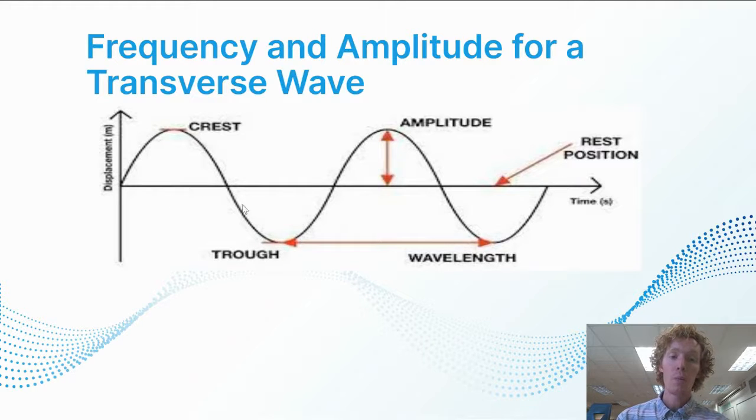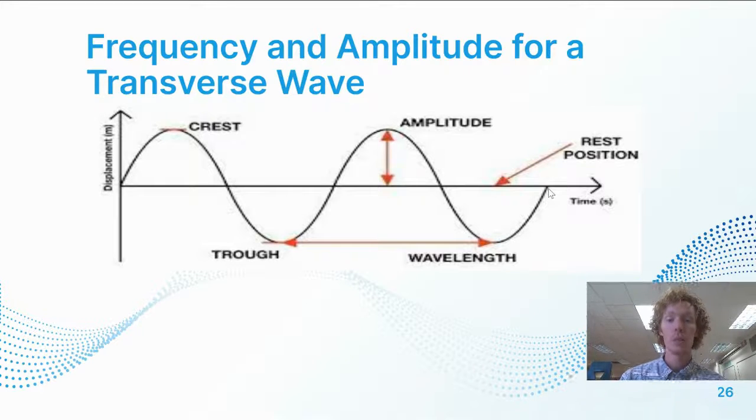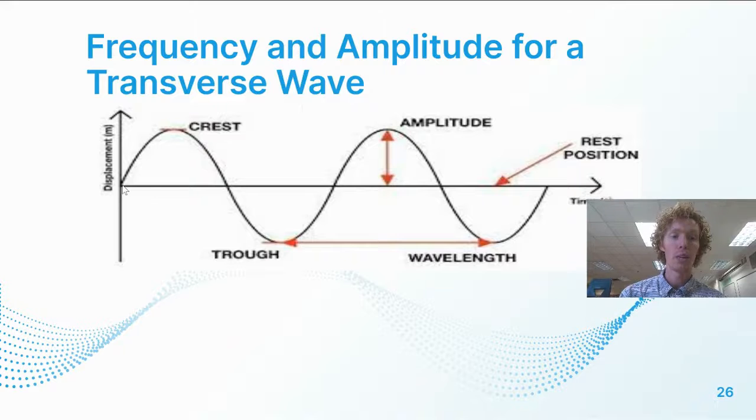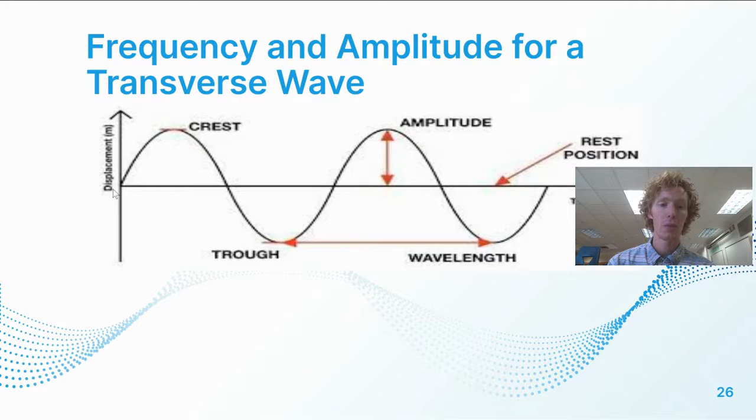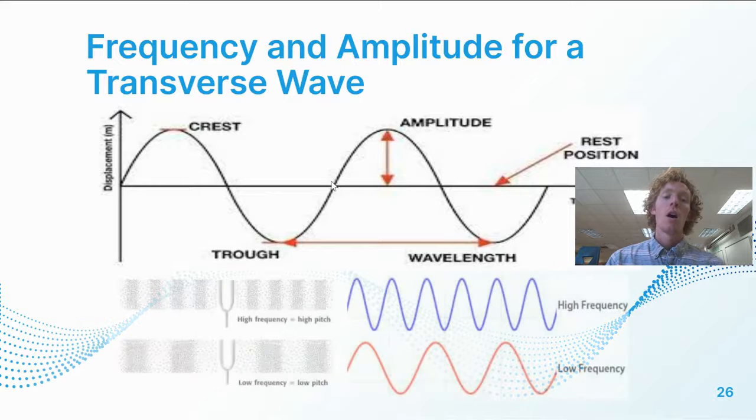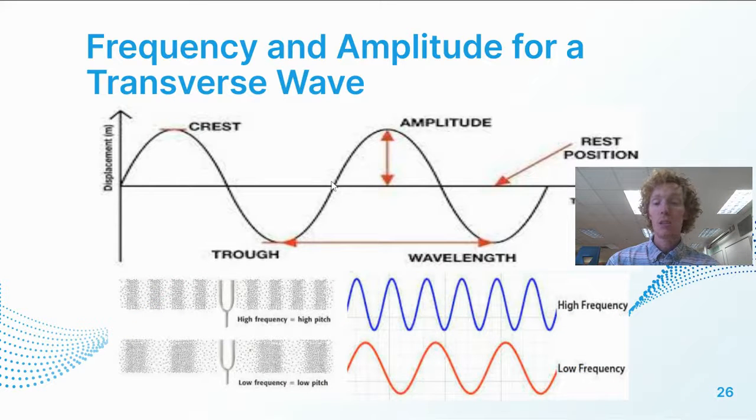Now, how many wavelengths happen in a given amount of time is going to represent our frequency. A single wavelength is from one identical point to the next identical point in the wave. So here the wave is coming up, so the wavelength is not done until over here. If we were to take a look at high frequency and low frequency, a high frequency wave is going to look more like this, with a lot more repetitions, whereas a low frequency wave has a lot fewer repetitions, or a lot fewer waves. Low frequency is going to create a low pitched sound, while high frequency is going to create a high pitched sound.